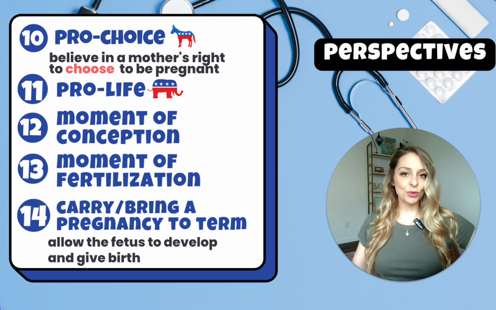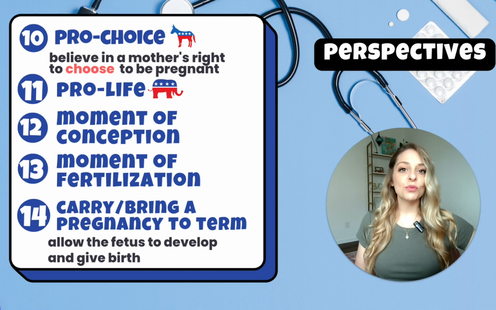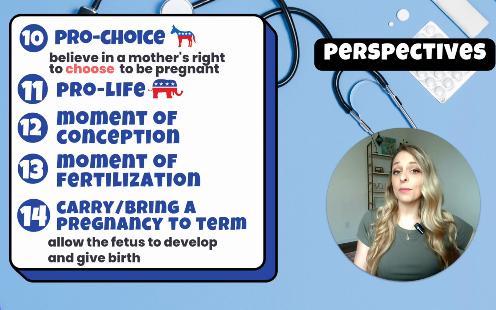Now, the terms pro-choice and pro-life are really interesting because they are both positive ways at looking at opposite views of the same issue. So you can see that Democrats prefer the term pro-choice because it emphasizes a woman's right to choose, whereas the term pro-life emphasizes saving the life of an unborn child.